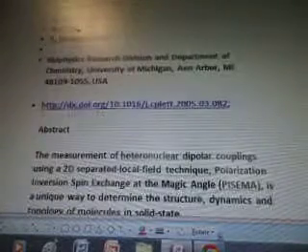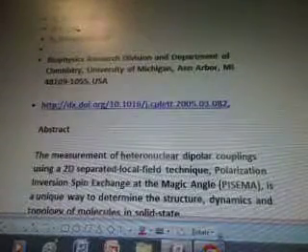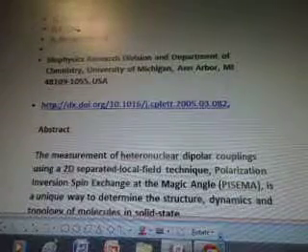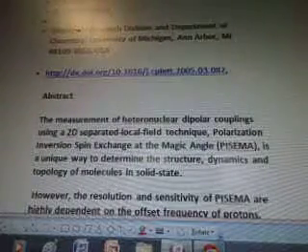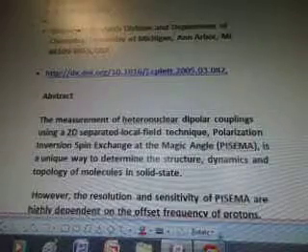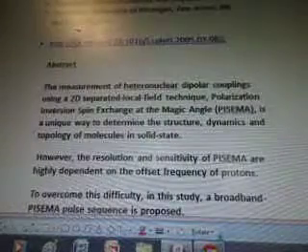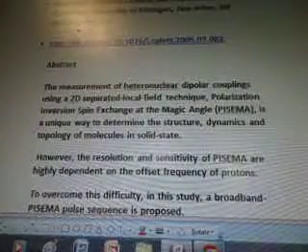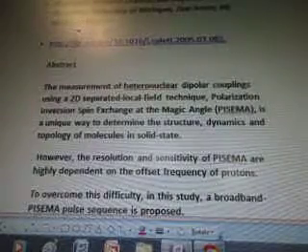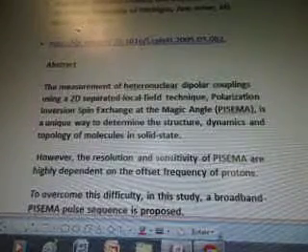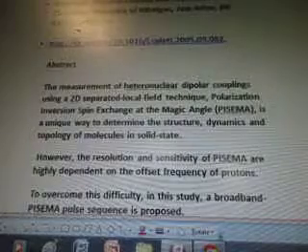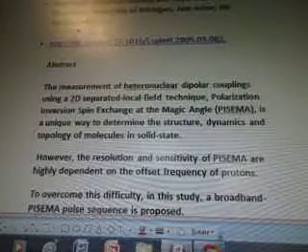University of Michigan, USA. dx.doi.org. The measurement of heteronuclear dipolar couplings using a 2D separated local field technique, polarization inversion spin exchange at the magic angle, PISEMA, is a unique way to determine the structure, dynamics, and topology of molecules in solid state.